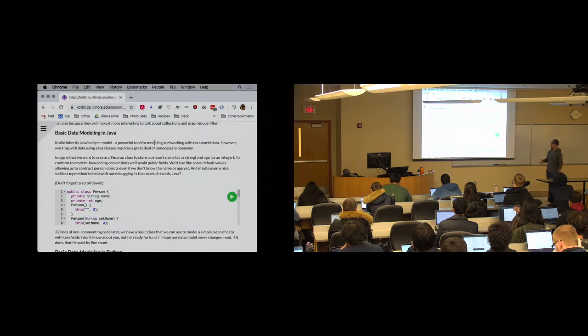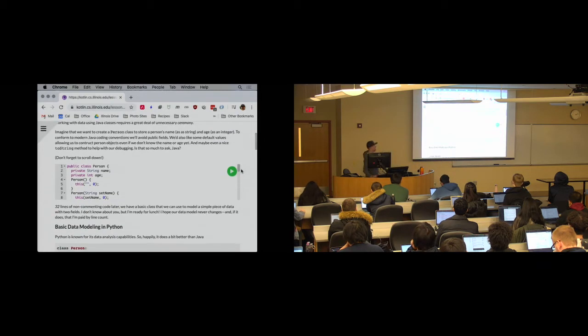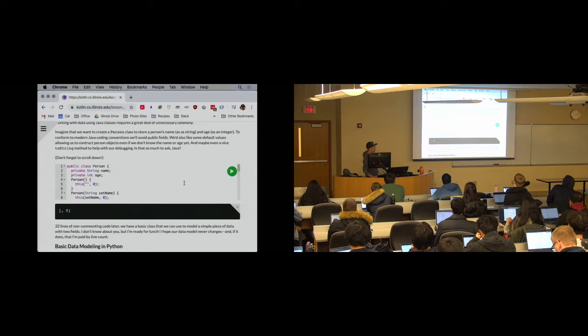But one of my favorite things to make fun of Java for is how much, and I have to give Ben credit for coming up with this word, how much ceremony there is in creating even a very simple object in Java that I just want to use to store two fields. Okay, I want a person, and I do this in 125. In fact, we actually do a simpler version of it. So here's my person class in Java. This class works. It stores 2 fields.